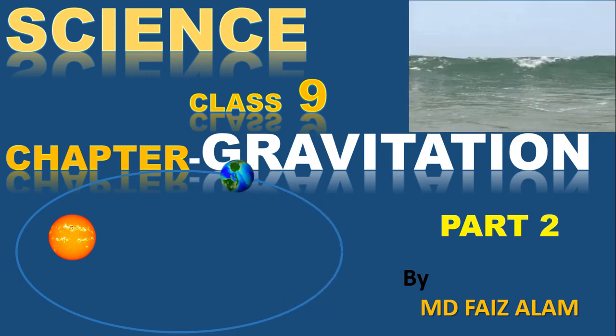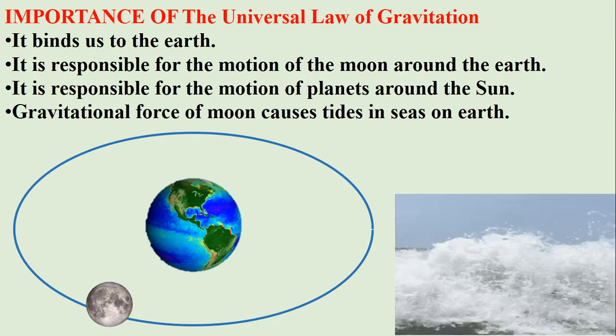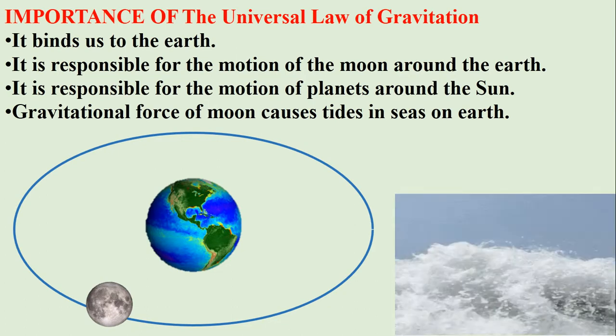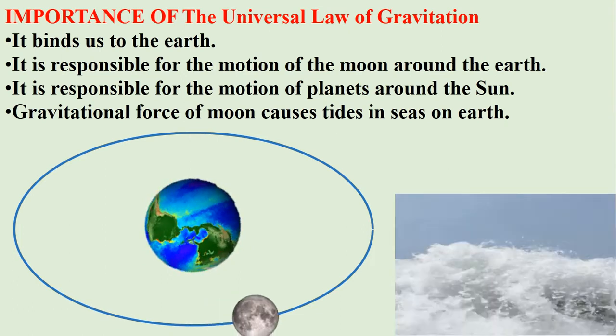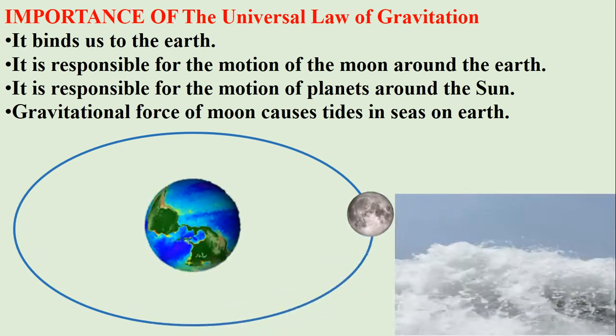Students, in this video, first we will talk about the importance of gravitation, or the law of gravitation, which is given by the great scientist Isaac Newton. Due to gravitation, the existence of each and everything is possible on the earth.